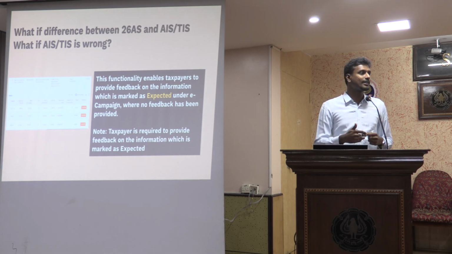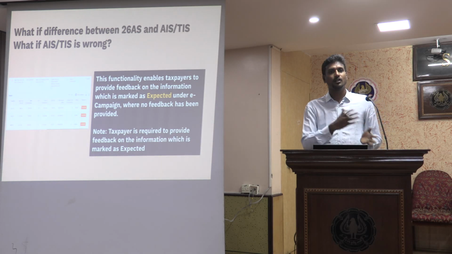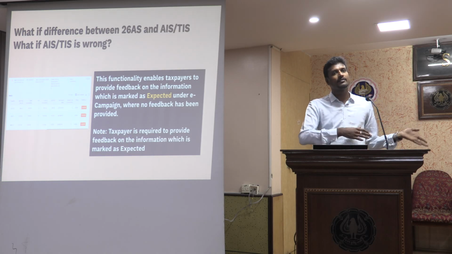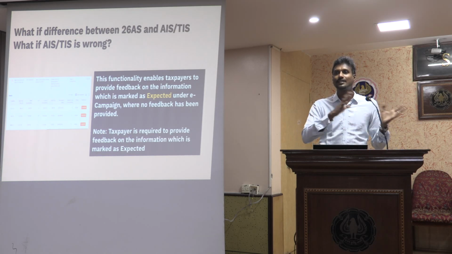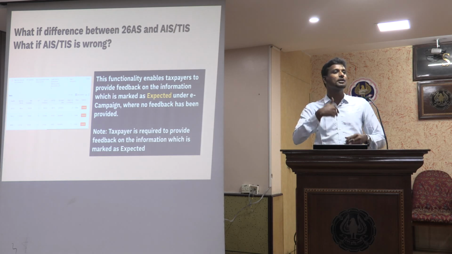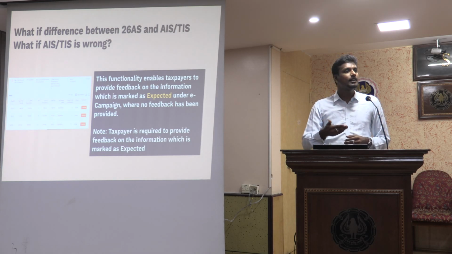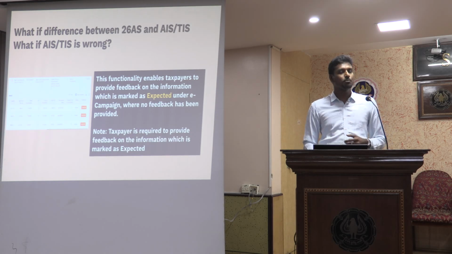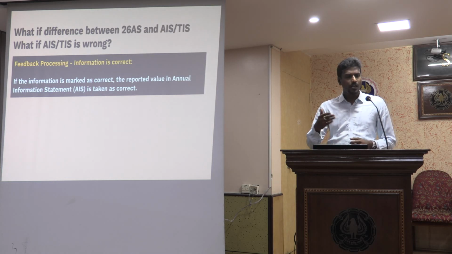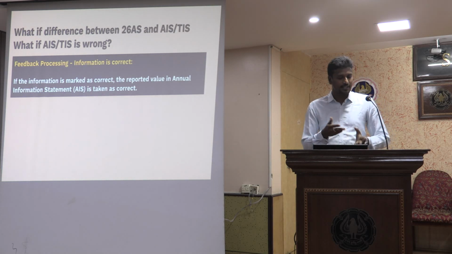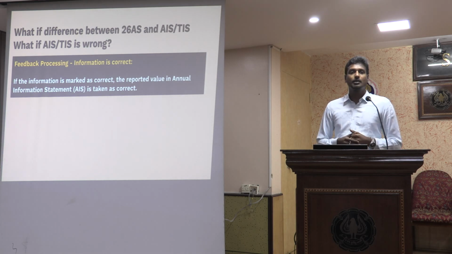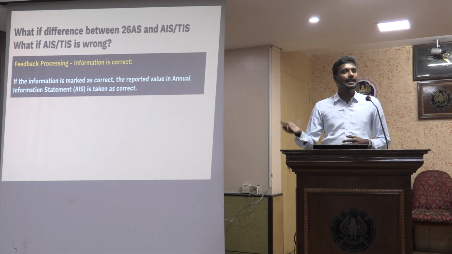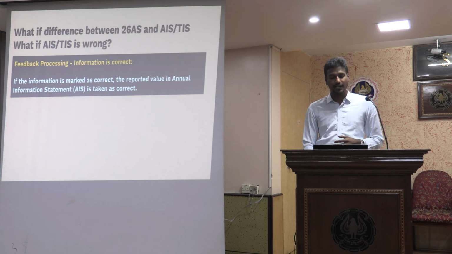Now, if we see the objective, in the Finance Act 2020-21, the Finance Minister has said that we will ensure that all the data will pre-fill the ITR. So this is the objective, that they are working towards facilitating that information automatically comes to the ITR filing. So on that verge, all these developments and information processing are happening. And like I said, the first possibility is information is correct. If information is marked as correct, the reported value in the AIS will be taken as correct, and it will be considered in TIS as processed value and derived value.